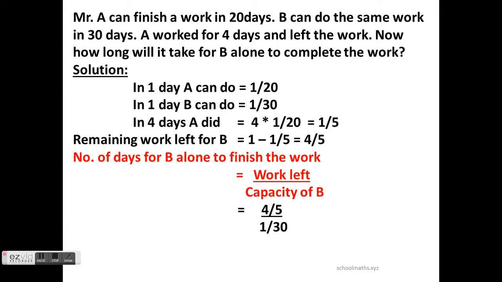Then the division will become multiplication, but 1 by 30 will become its reciprocal. Simply 4 by 5 into 30 by 1. Note this step. The reciprocal of 1 by 30 is 30 by 1. Simplifying, we get 24 days. So, remember the concept clearly.